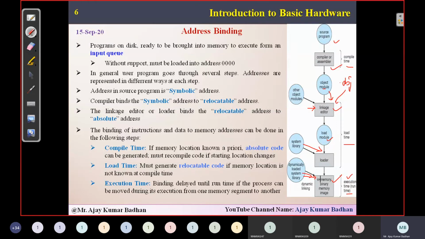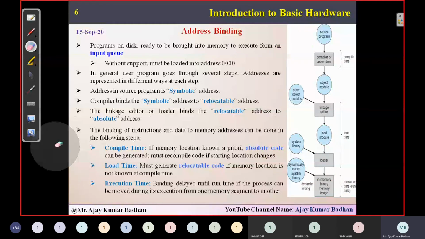We are simply writing the program, compiling it, executing it, and getting the output. But internally, this whole mechanism takes place. And you might have seen how much time it takes for getting your output: 0.38 seconds, 0.22 seconds. So within that, this whole process is taking place. That fast this particular process executes.